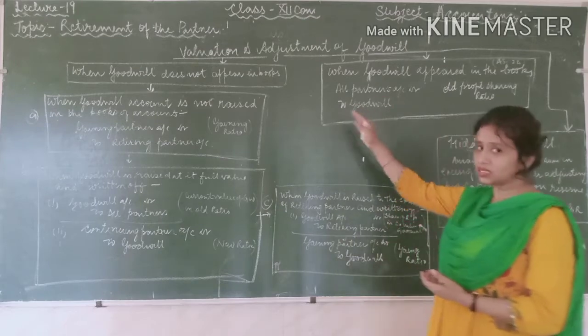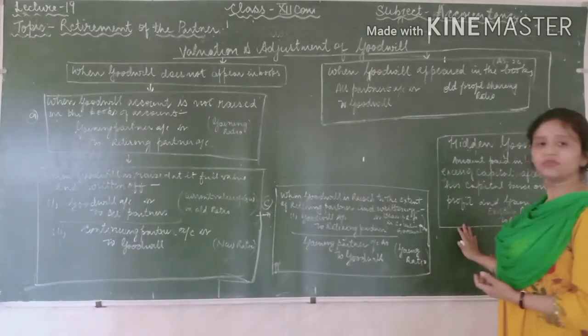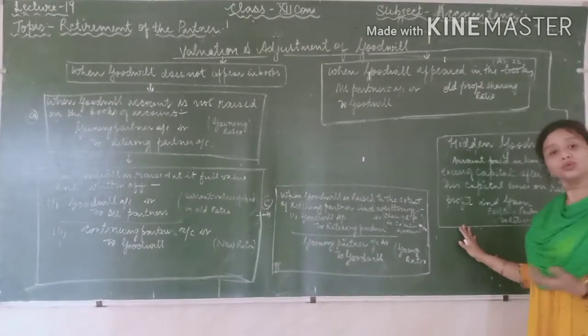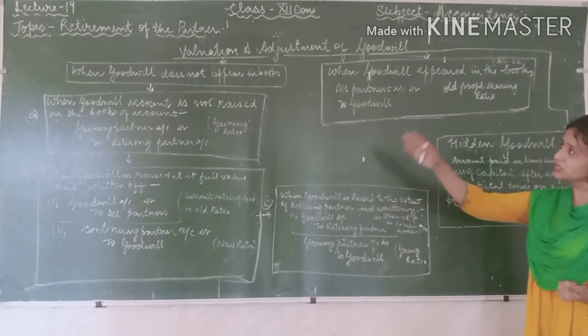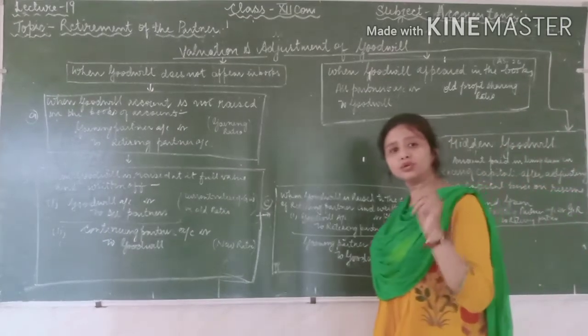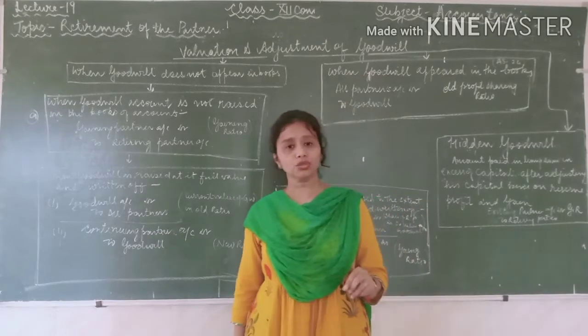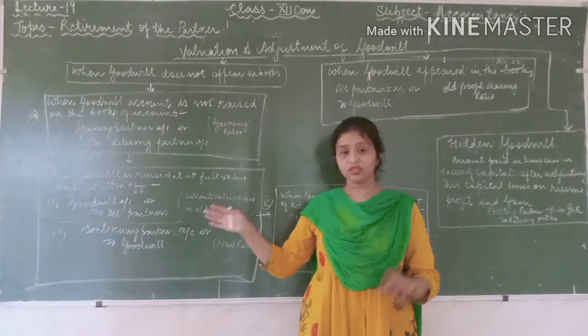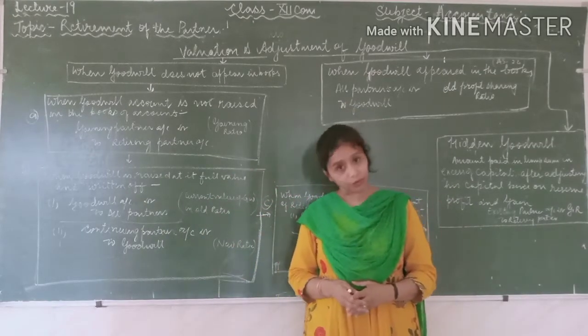So these are the two forms. Third one, we will also read about what we mean by the hidden goodwill, because these three aspects play a very important role in the valuation and calculation of the goodwill at the time of the retirement.